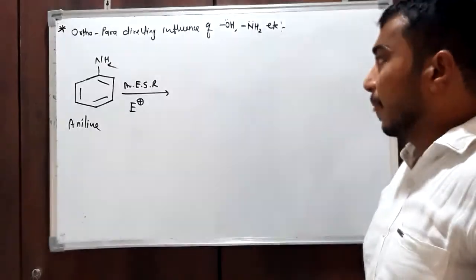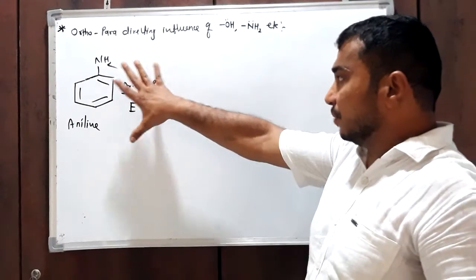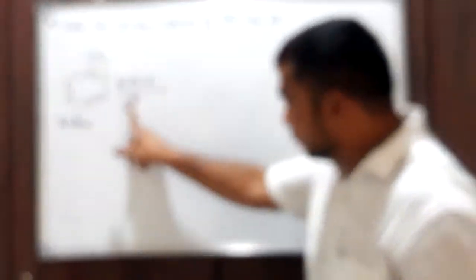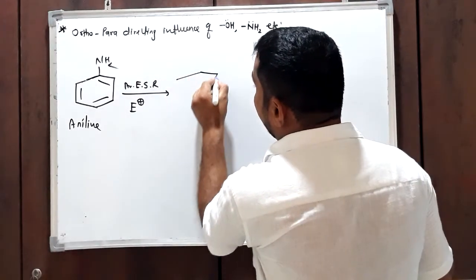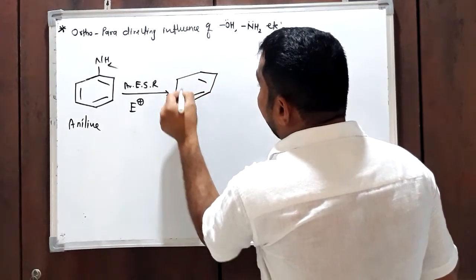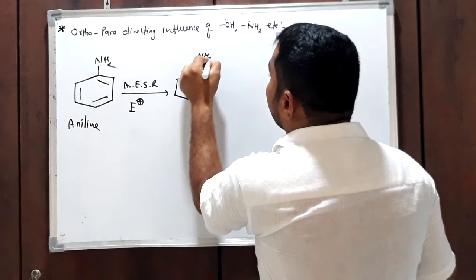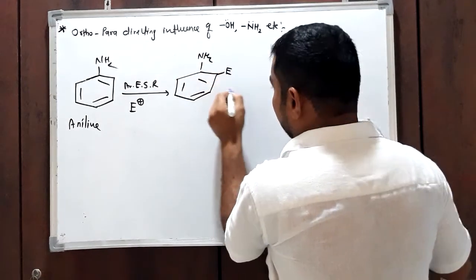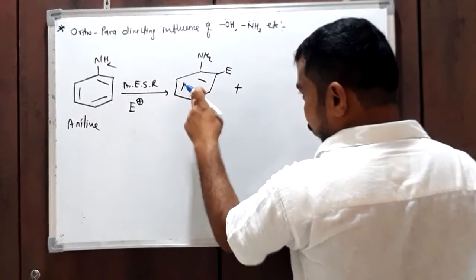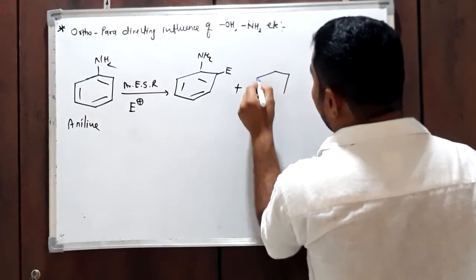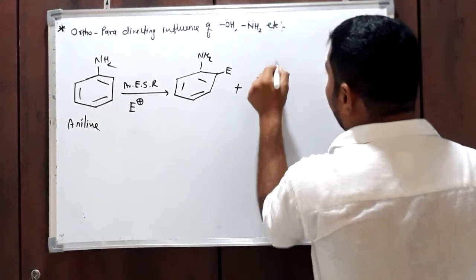Now if we perform this reaction, then the incoming electrophile will replace a hydrogen atom only at the ortho and para positions. It will form a mixture of ortho product and para product, not meta.